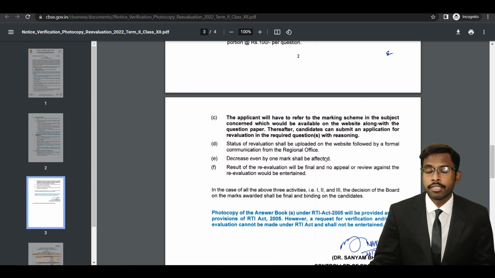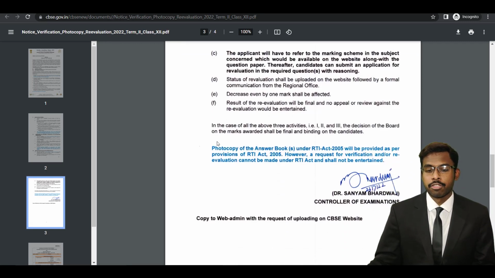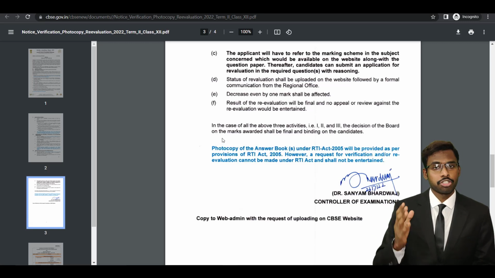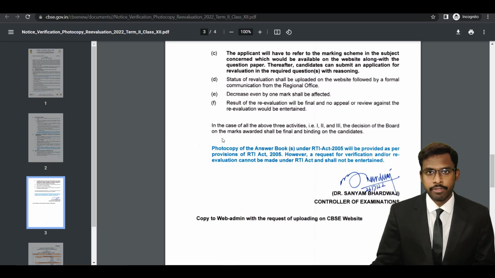Even if you get low marks, the CBSE doesn't care about your marks because your marks is your marks. In case of all the above activities, 1, 2, 3, the decision of the board on the marks awarded shall be final and binding on the candidate. So this is so important for you to understand, okay? Decision is final, so you're taking a risk with your life.